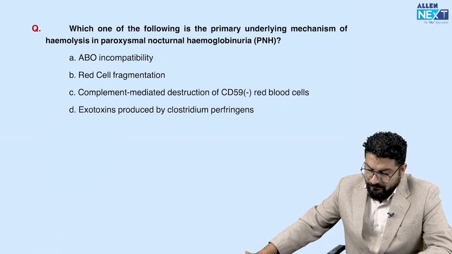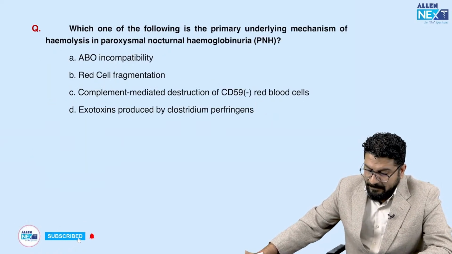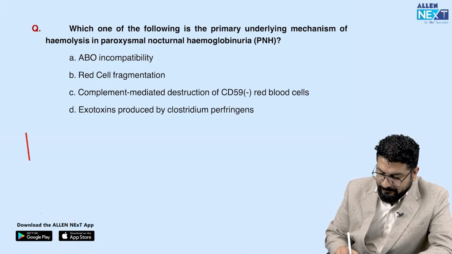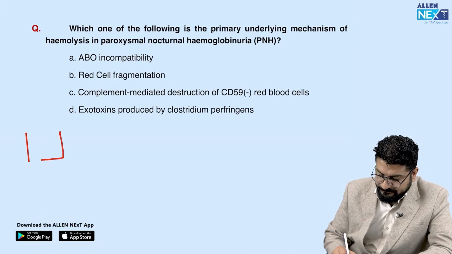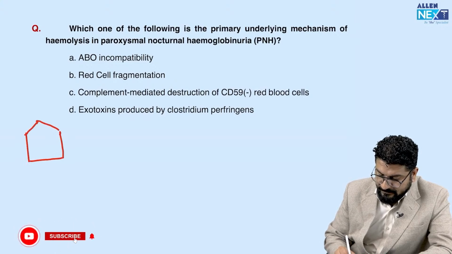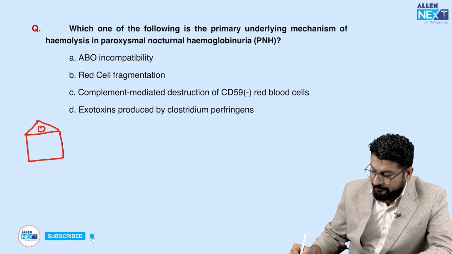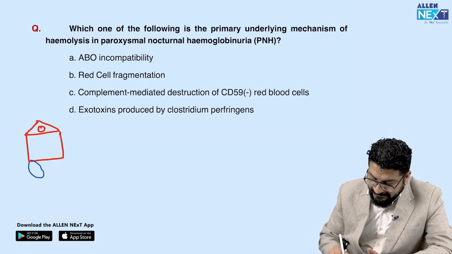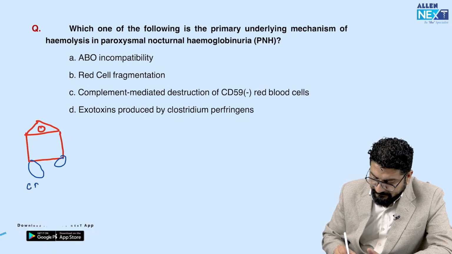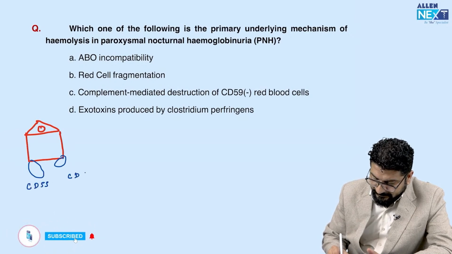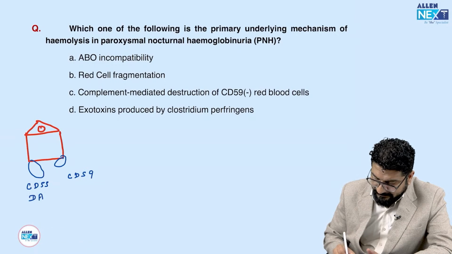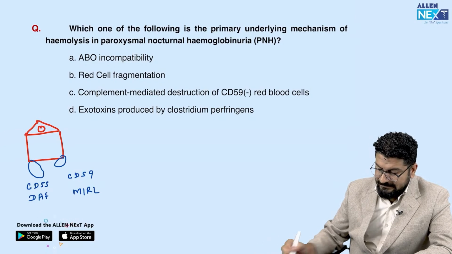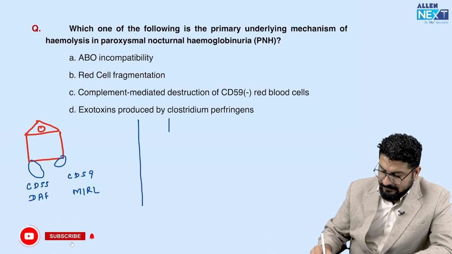Simple. Which of the following is the primary underlying mechanism of hemolysis in PNH? So understand what is happening in PNH. Suppose this is RBCs. RBCs are a good source of nutrients. So what they have, I can say, they hire some bodyguards. These 2 bodyguards are CD55 and CD59. We call them DAF and MIRL. So understand this, RBCs, they are in the blood.